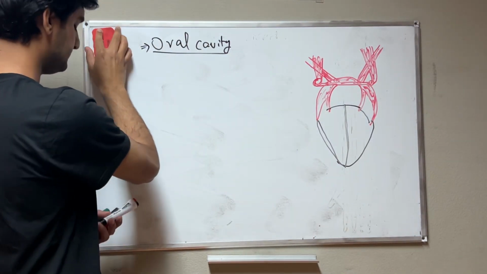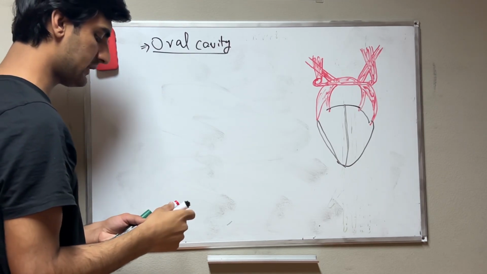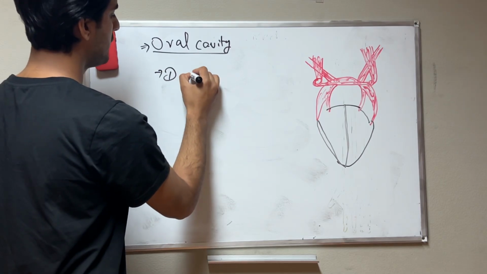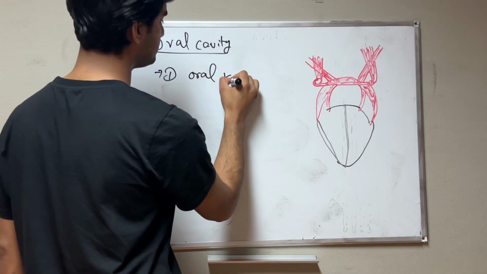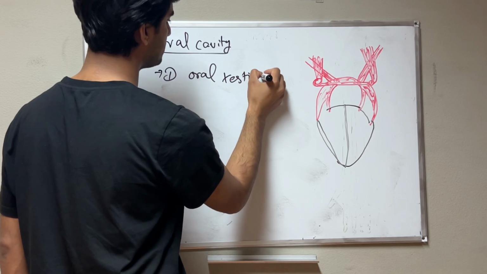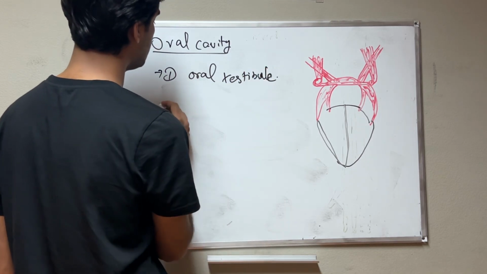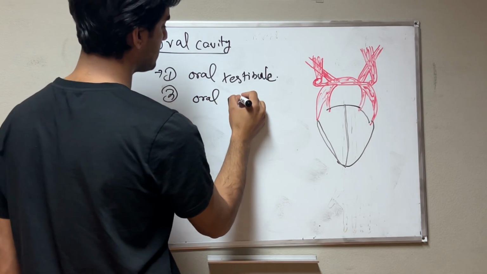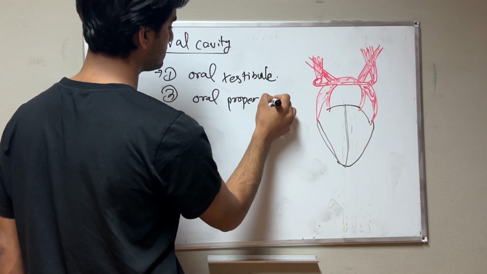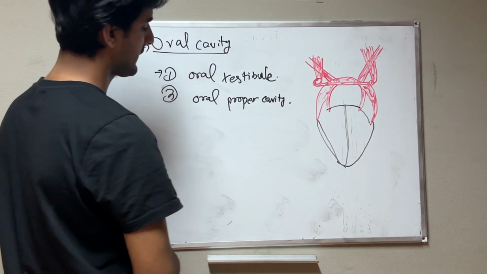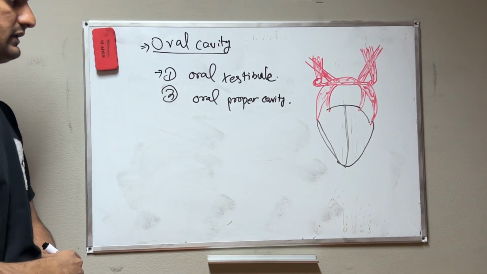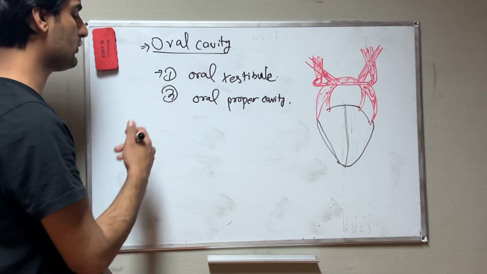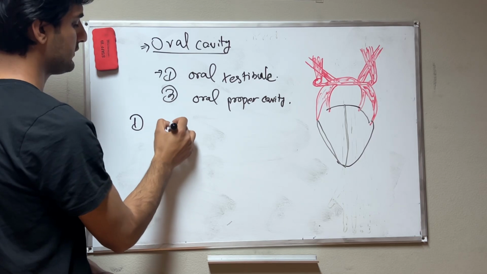We divide the oral cavity of humans into two parts. The first part is the oral vestibule. Second, we have the oral proper cavity. These are the two parts of the oral cavity. First we will discuss the oral vestibule. What is the oral vestibule?